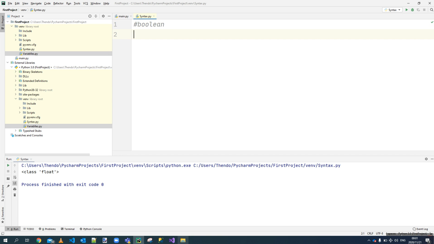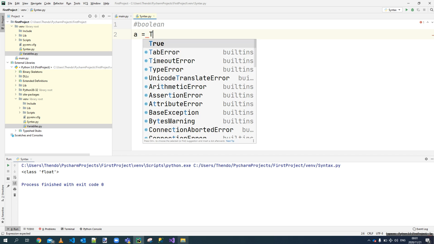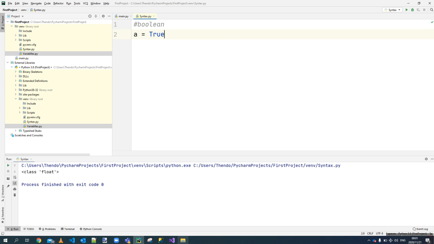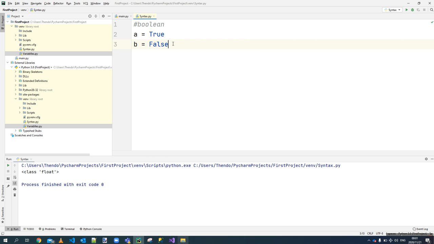Okay, so let's see. If I say the variable is a, and then I come and say true, right? You must start with a capital letter. Let's see what happens if you start with a small letter. If you say false, it does not recognize that kind of value. So you must put a capital letter as you start, or an uppercase as you start.